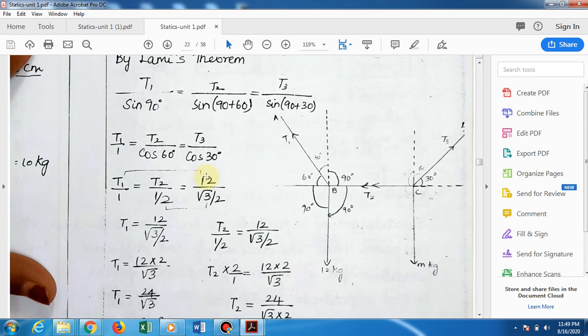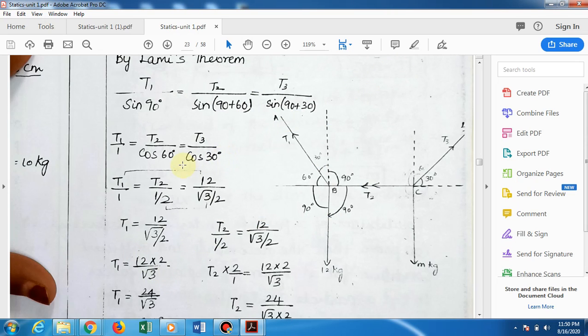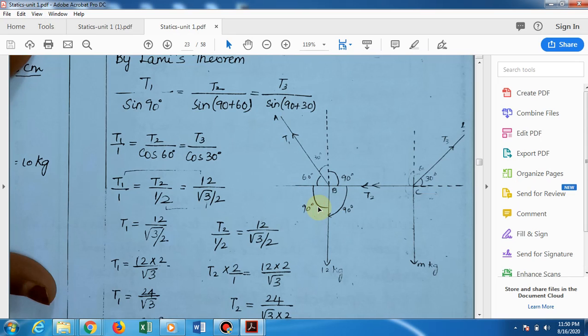So T3 is not mentioned here, so 12 by root 3 by 2. Then you take the first tension T1: T1 is equal to 12 divided by root 3 by 2. You multiply, you will get this value. As usual, you find the T1 value, and like this you find the T2 value also. You will get the T1 and T2 values.